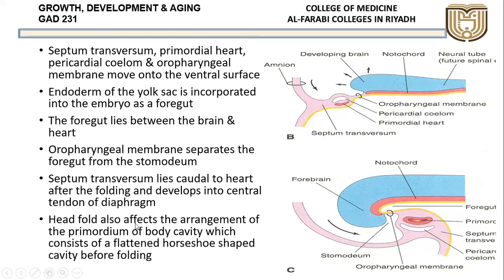The head fold also affects the arrangement of the primordium of the body cavities, which consist of a flattened horseshoe-shaped cavity before folding. So it will also change the position of these cavities. These are called the primordial cavities: the pericardial cavity, the pleural cavity, and the peritoneal cavity. All those cavities are changing position. If you see here, it has come to the front, the primordial pericardial coelom, in front of the primordial heart. So it also changes the position of the cavities.